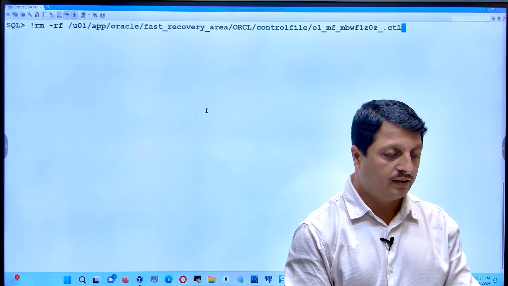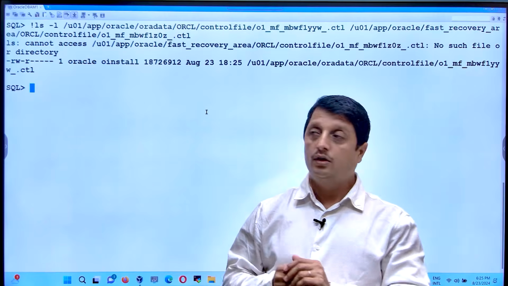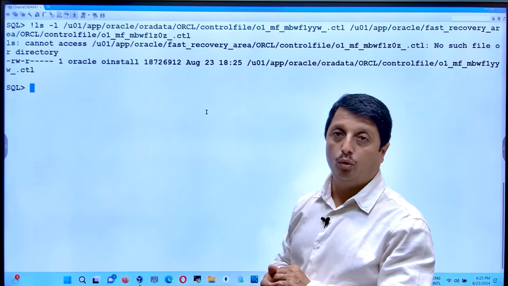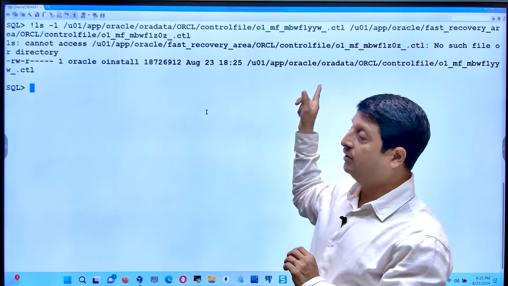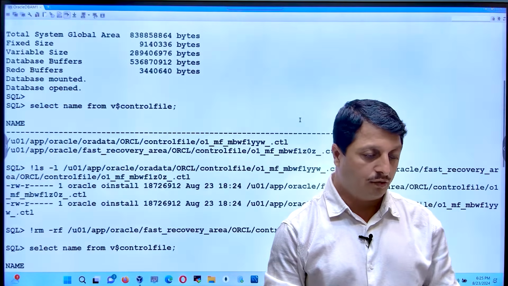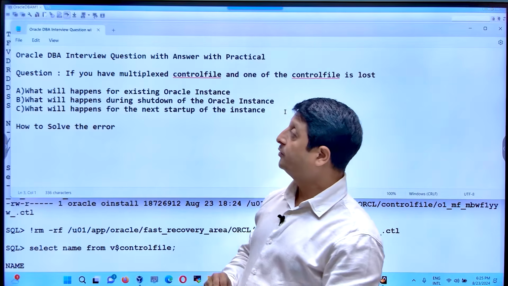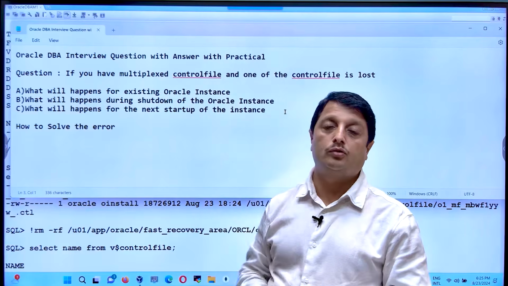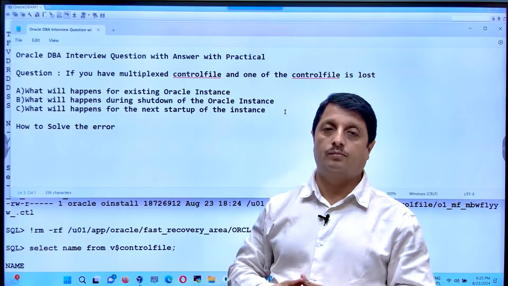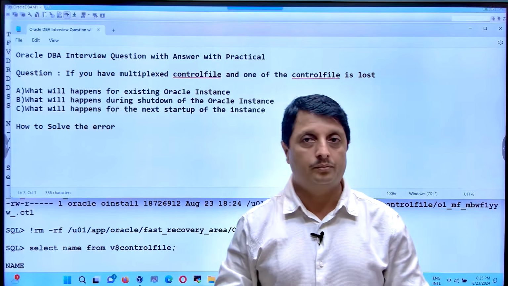Next, I can still see the 2, but if you check at the OS level, it shows me that it cannot access the one which we deleted, removed. The one which is still present is the other one which is not yet removed. So hence the first question which has been asked in the main question: if you have multiplex control files, that means more than one control file, what will happen for my existing Oracle instance? Right now it is still running, nothing will happen as of now.